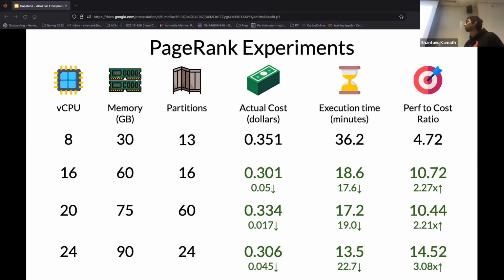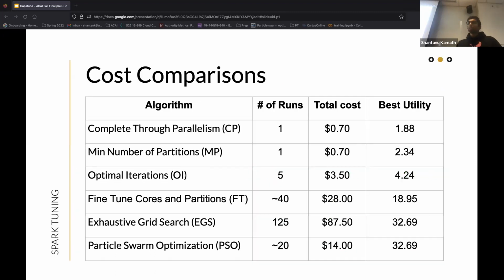So we move on to comparing the algorithms that we actually run. This table shows the number of runs, the total cost, and the utility achieved by each algorithm. As you can see here, some of them get a higher utility score, but they also take a larger number of runs. So to make this comparison easier, let's look at this on a graph.